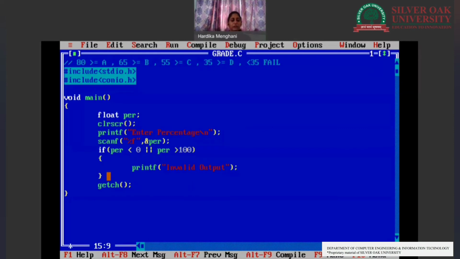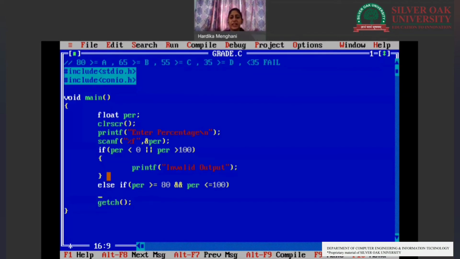Now we will be continuing with our else if ladder. That else means the number is between 0 and 100. If the percentage is greater than or equal to 80, we can put here: if the number is greater than or equal to 80 and, here the AND operator comes, less than or equal to 100.